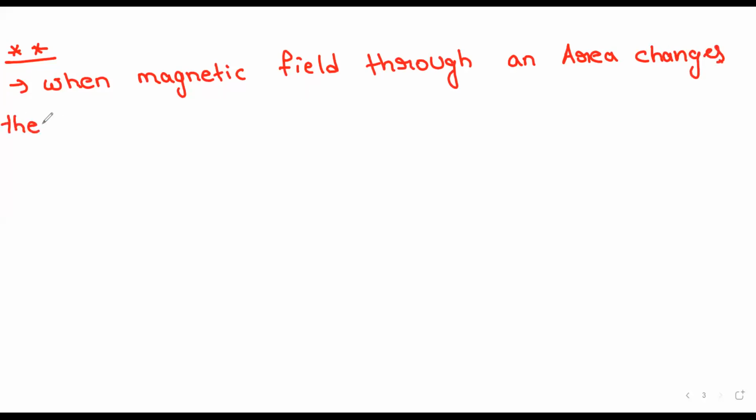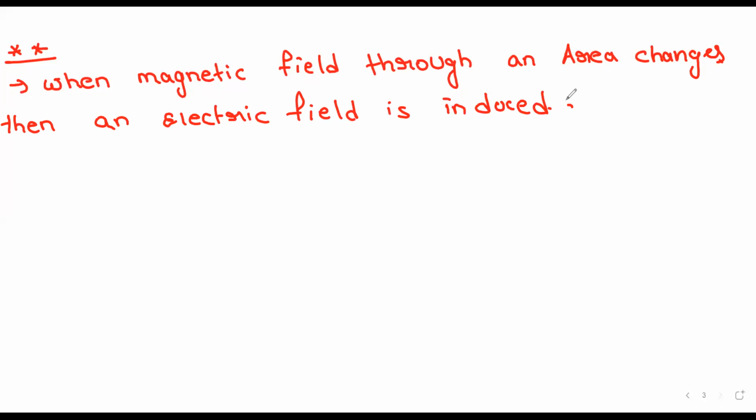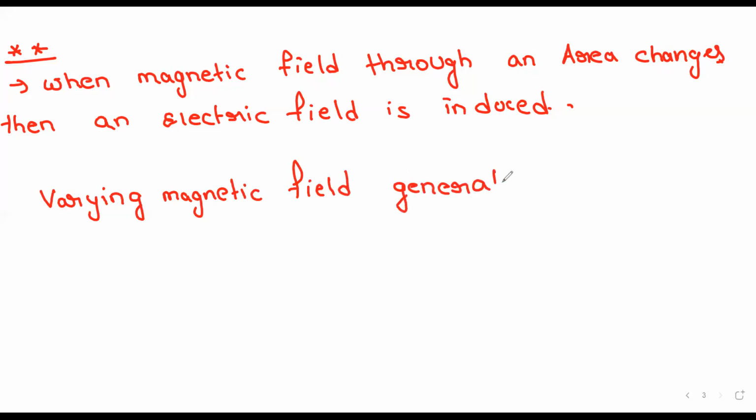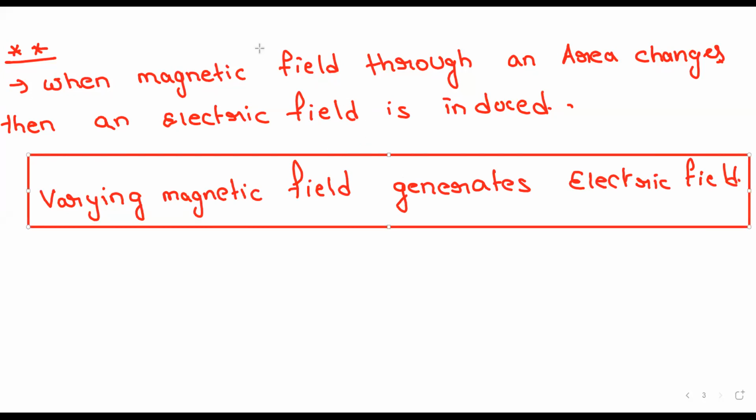That means a varying magnetic field generates an electric field.